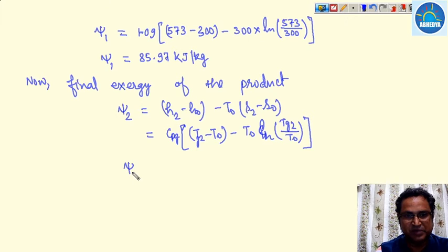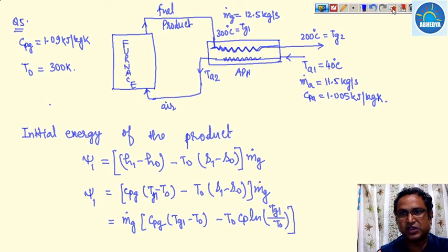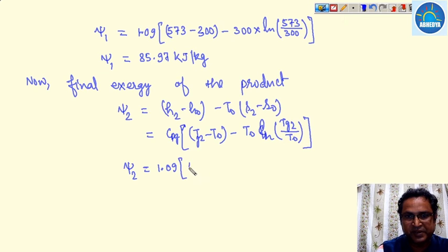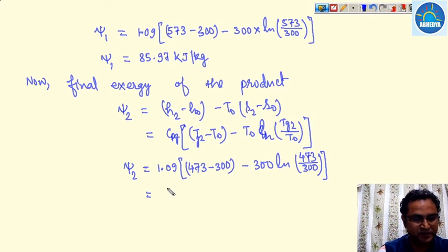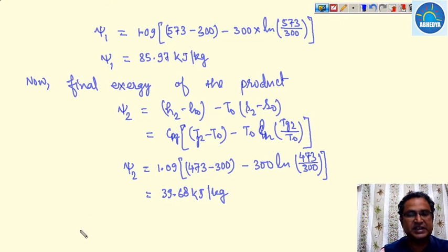Putting all values, 1.09, with the final temperature of 200, that is 473, so 473 minus 300, into ln(473 upon 300). This value comes out to be 39.68 kilojoule per kilogram.